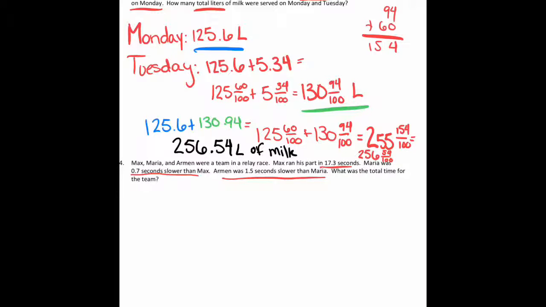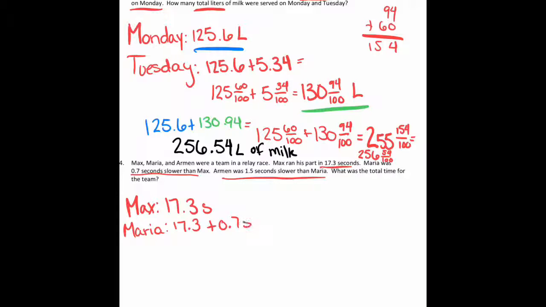He ran 17.3 seconds. So I'm going to write Max was 17.3 seconds. And then Maria was slower. Now, normally with slower, you would think you would need to subtract, but in time, if it's 0.7 seconds slower, that means that much more time passed.